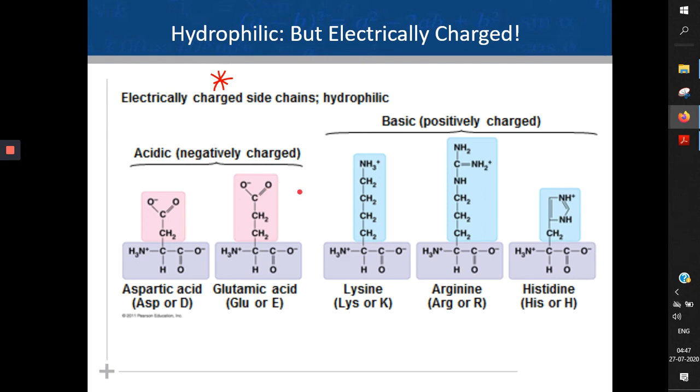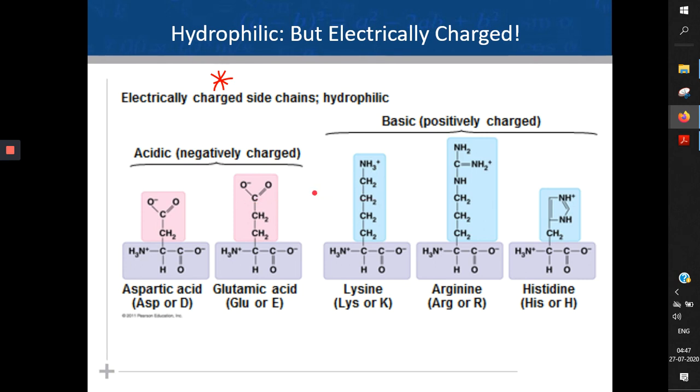So any biomolecule or organic molecule that has charge on it or has developed a positive or negative charge will attract water because water itself has a dipole nature. It will get attracted to unequal distribution of charges. So these are also hydrophilic because the R groups are electrically charged.